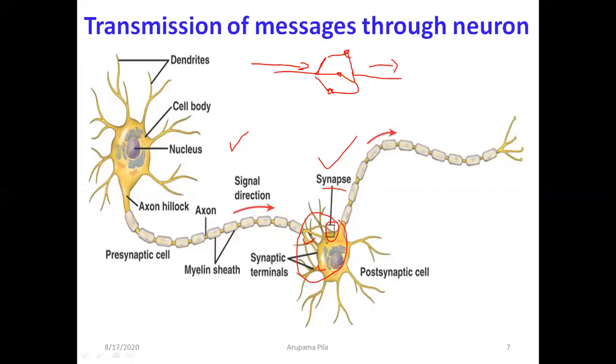Other cells divide and new cells are formed, but nerve cells do not divide; they remain the same as at the time of birth till death. So this is all about the transmission of messages through neurons. It's very simple, and you should practice the diagram at your home.